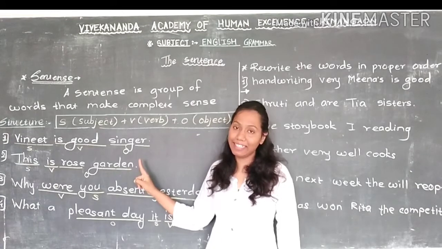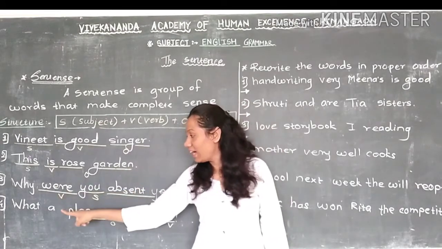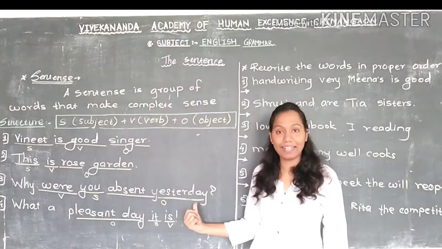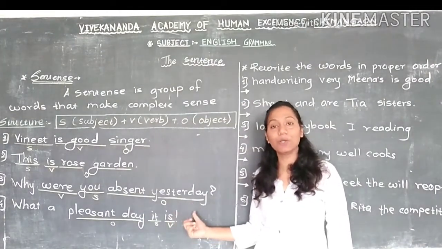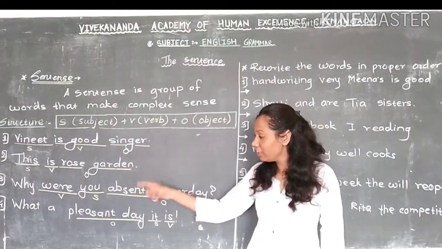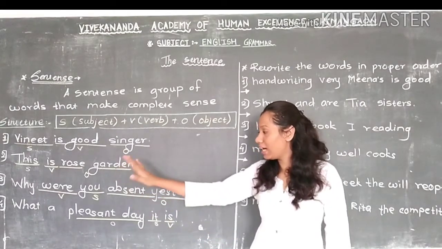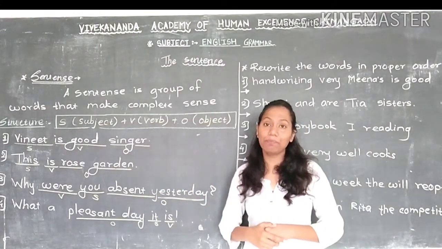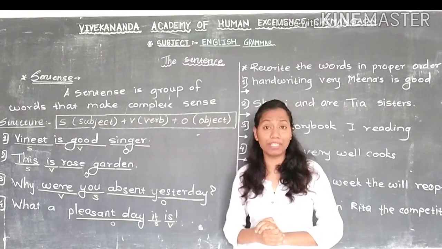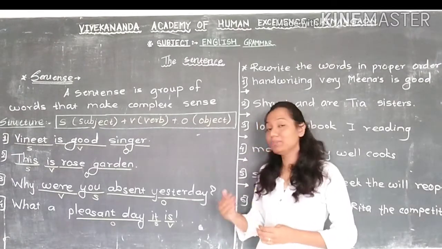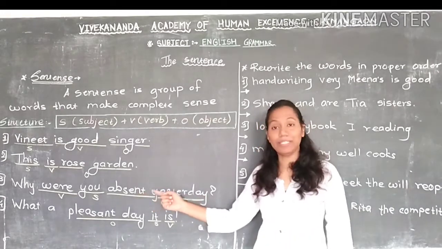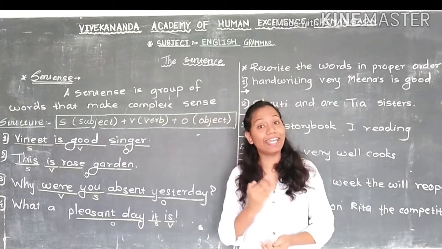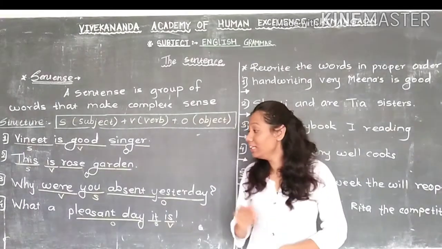Next one is "Why were you absent yesterday?" Question mark. This is a question, and at the end of a question we use the question mark. If I say "absent you, why, yesterday were", I only change the place of the words. Can this group of words make sense? No. When I say "Why were you absent yesterday?", using words in a correct order, it can make sense, and this we call a sentence.